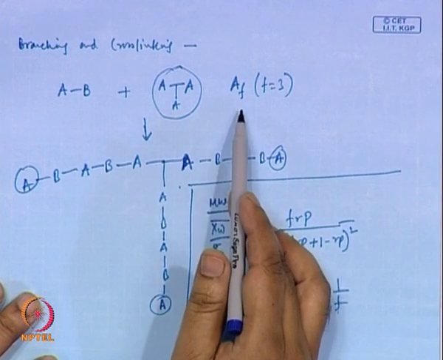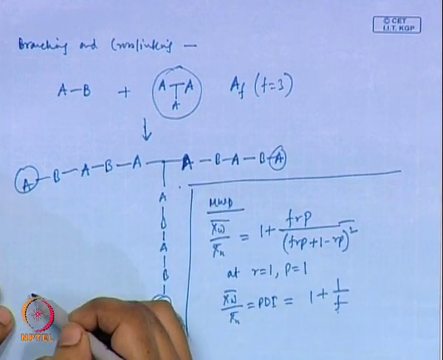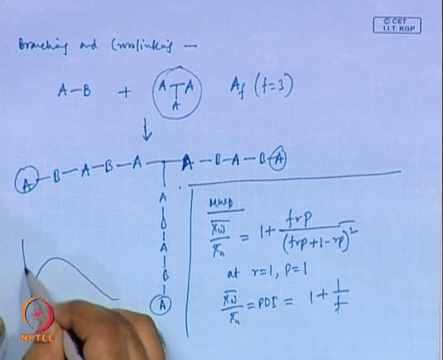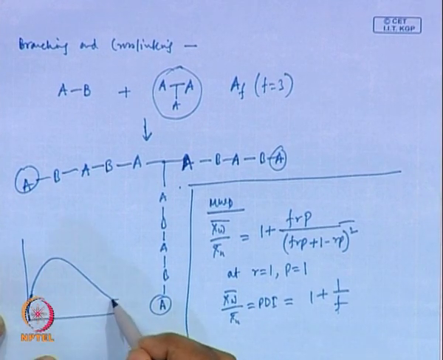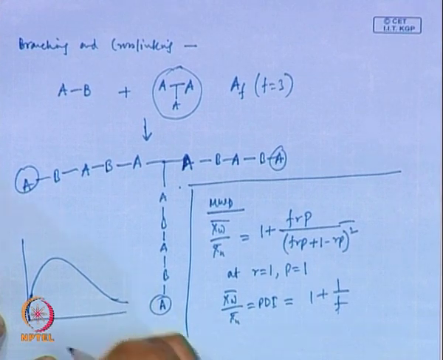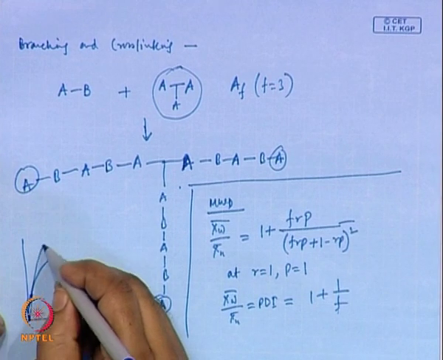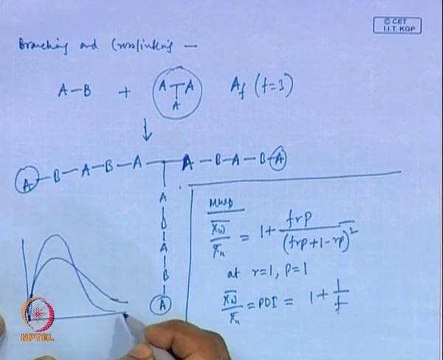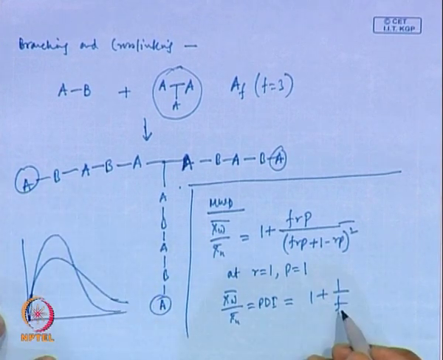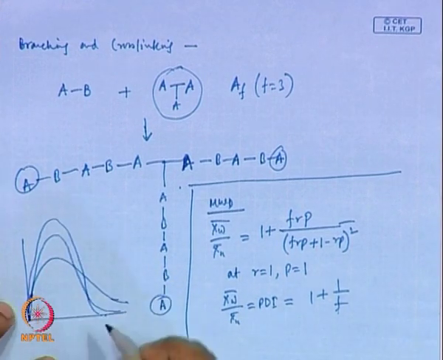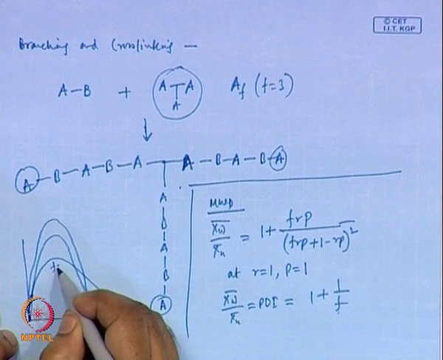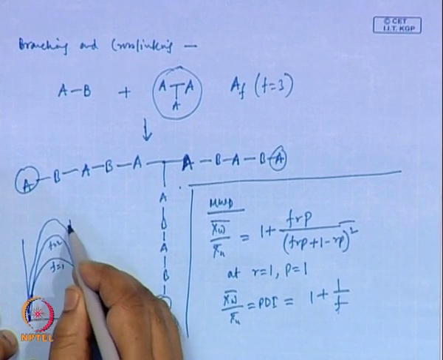If F is 1, the distribution is like this. If I increase F, then it will be narrower. If F is 3, it will become even narrower. Okay. So, this is F is 1, F is 2, F is 3.